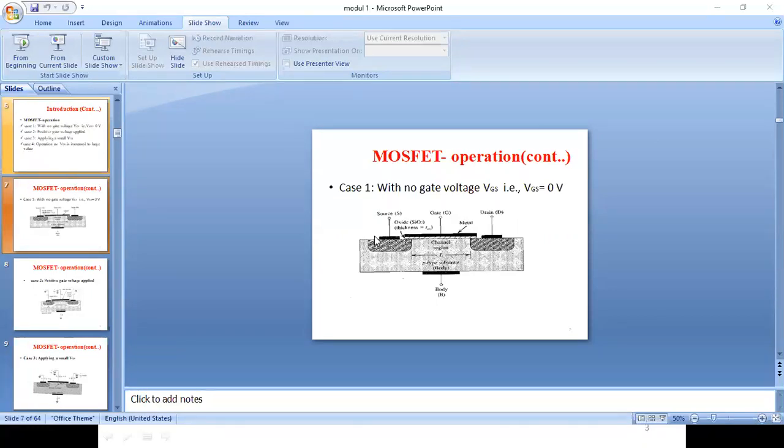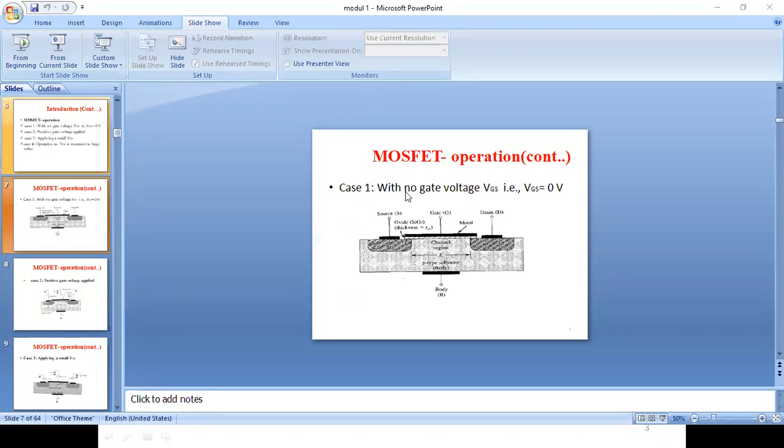To make this MOSFET work properly, see, I can call this MOSFET a transistor also. Throughout this subject, we are not going to deal with conventional transistors. We are dealing with MOSFET only. But this MOSFET comes under the transistor family, so even if you call this MOSFET a transistor, no issues. Whenever I say transistor, it is nothing but MOSFET only, and it is not a BJT. It is not a conventional transistor, it is a MOSFET.